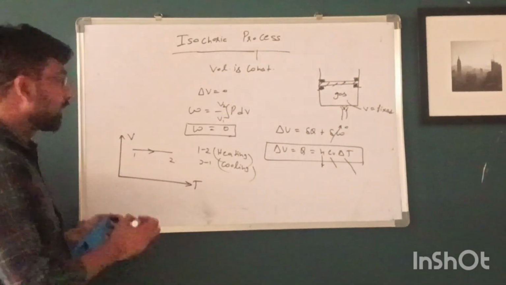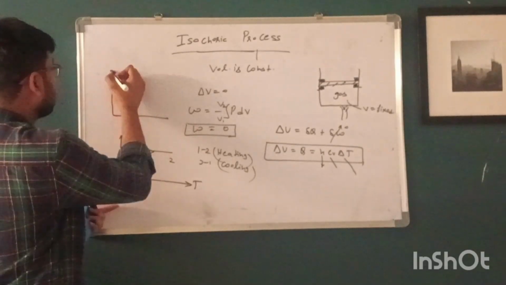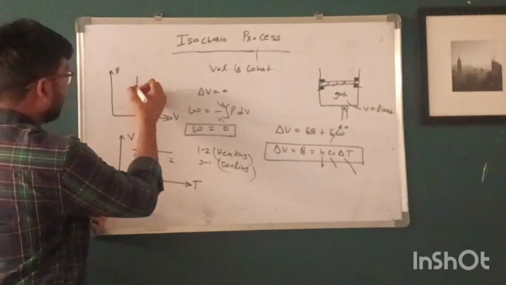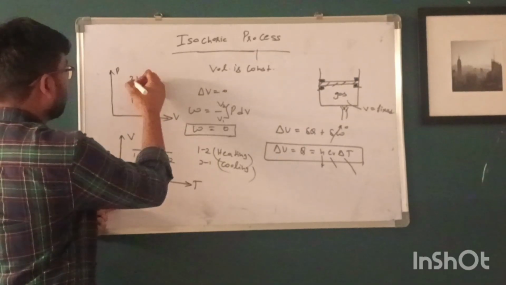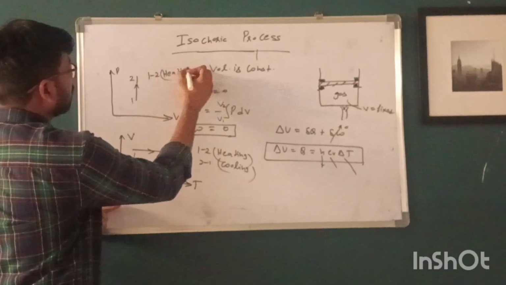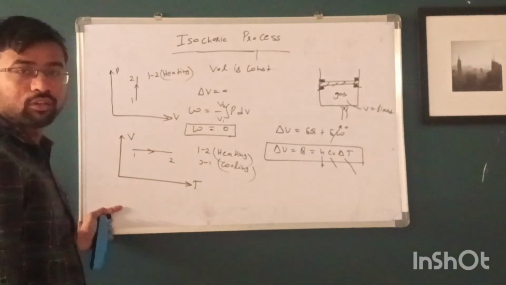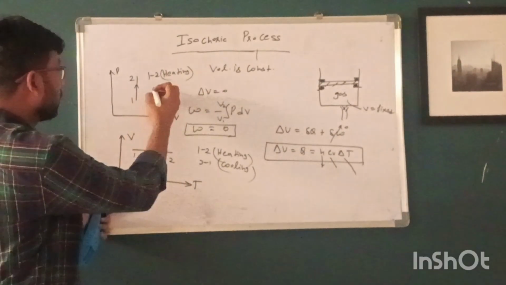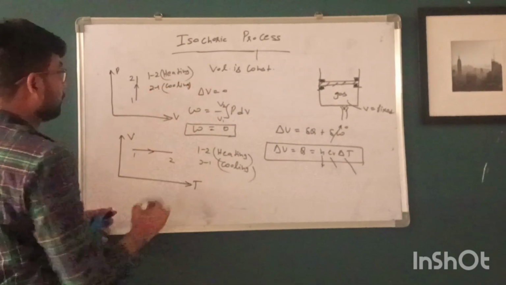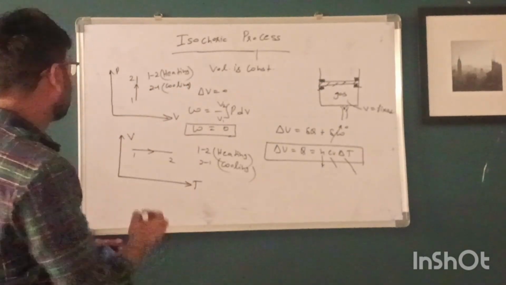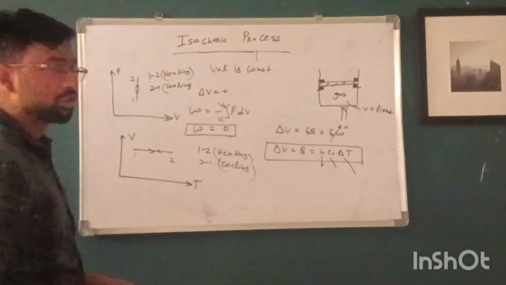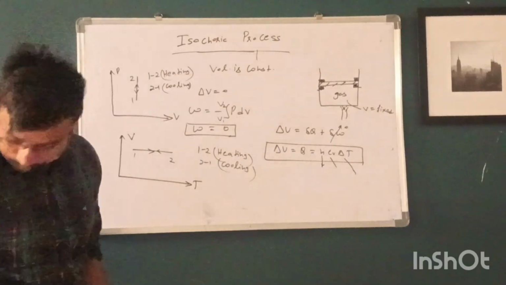So this is the VT diagram and this is the PV diagram. 1 to 2 is for heating. If we heat the gas, then what happens? The pressure of the gas will increase at constant volume, and 2 to 1 is for cooling. So this is all about the isochoric process.